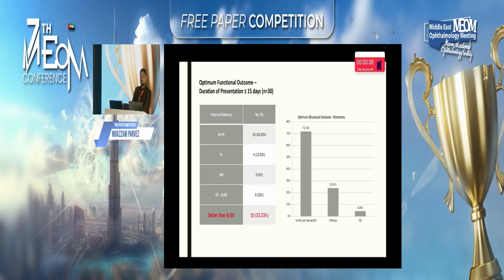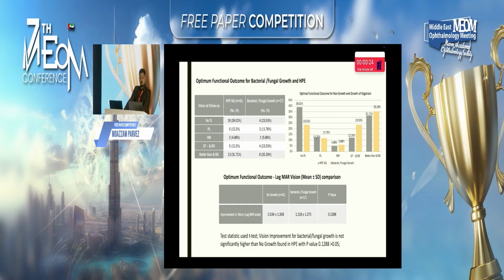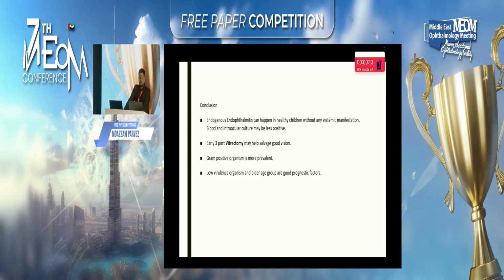Optimum functional outcome at the duration of presentation in cases where the cases presented faster than 15 days was seen in 10 eyes. So optimum structural outcome for bacterial growth, we could see no RD in 12 eyes, phthisis in 4, and RD in 1 eye. So to conclude, we can say that endogenous endophthalmitis can happen in healthy children without any systemic manifestation.